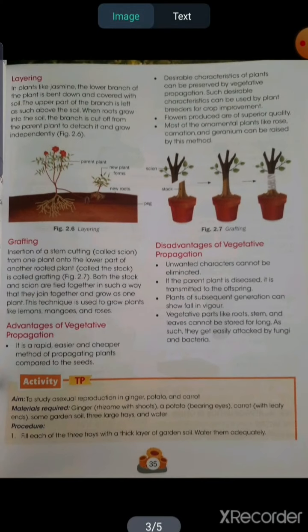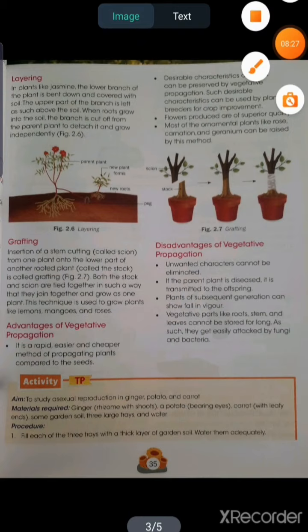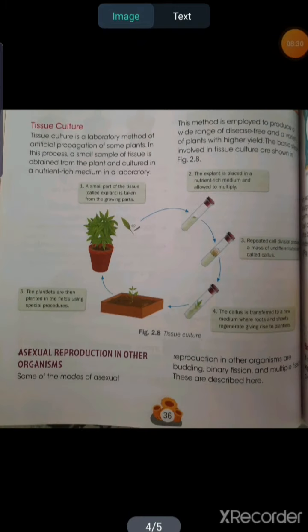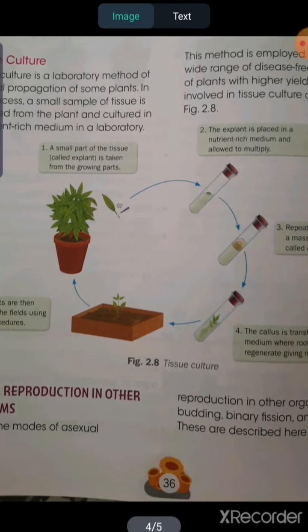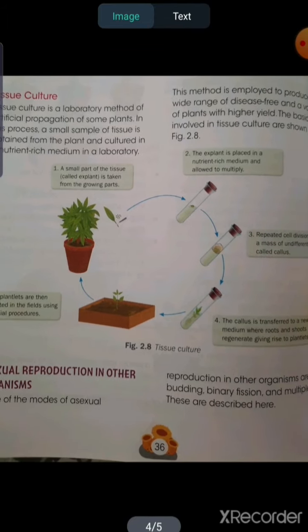Okay, so this is the artificial mode of vegetative propagation. Another part is tissue culture. That means it is a laboratory method. So what will happen in this process? If you see this tissue culture cycle or the schematic diagram properly, what do we need? First we need a well growing plant. After that we have to isolate the tissue from the plant body. The isolated tissue is known as the explant.